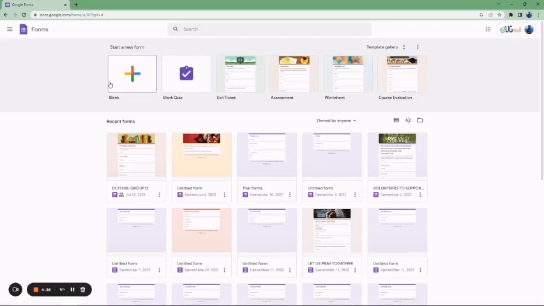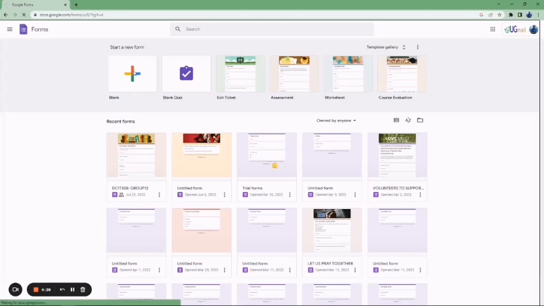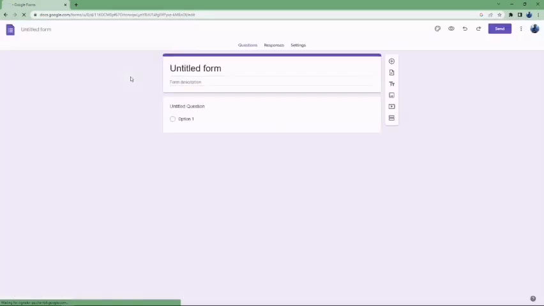But because this is not my first time, I have been able to sign in without any difficulty. So you just have to click on the first one, that is Google Forms. Then when you click on that one, the form is going to open for you. So let's name this as survey.